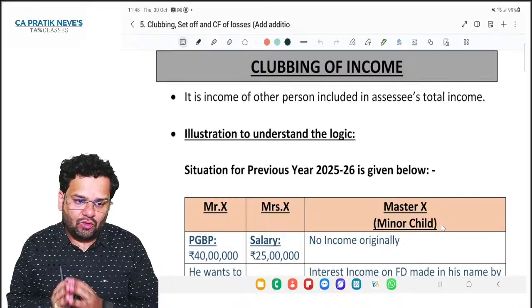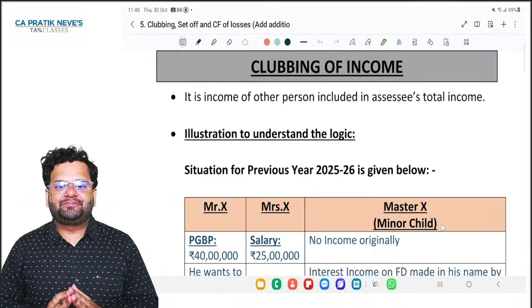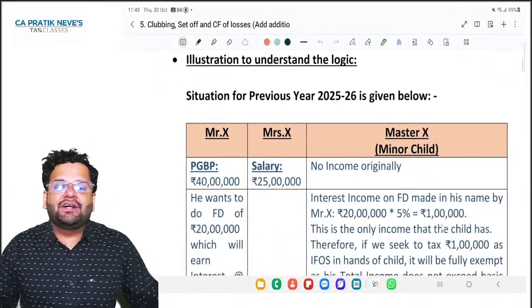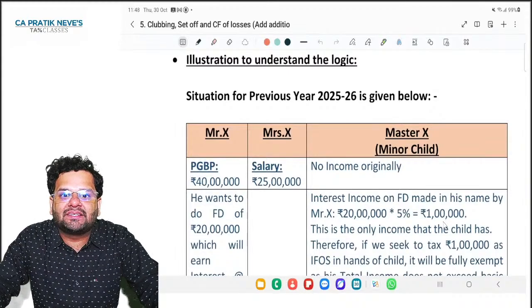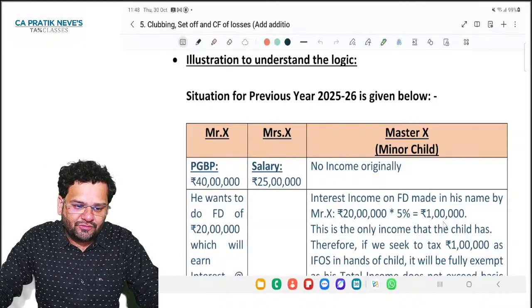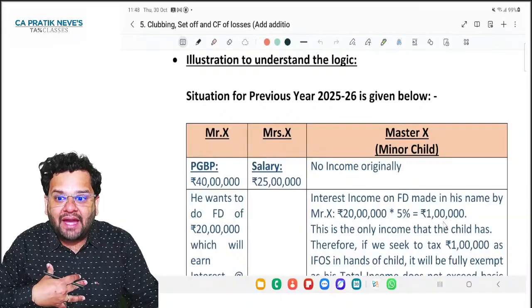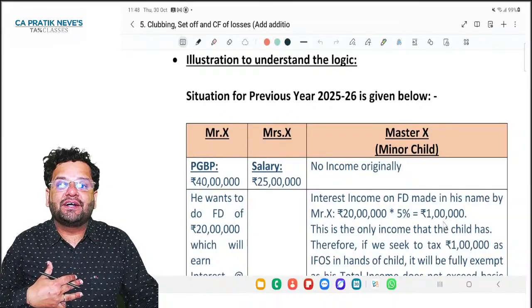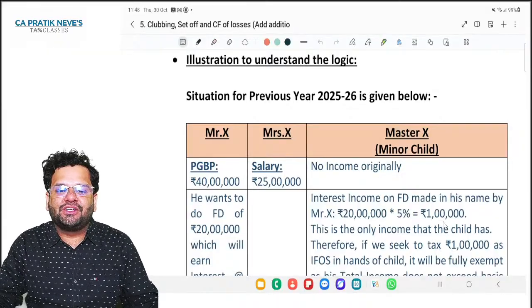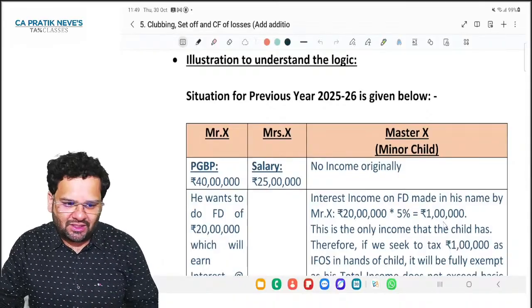But Ankita, what is clubbing of income? See, pay attention. Some other person's income is there that will be taxed in my hands. That is called as clubbing. So income of some other person will be included in my hands. That will be called as clubbing. So you will say, why is there a need of such clubbing? This is so unfair. But no, sir, it is not like that.